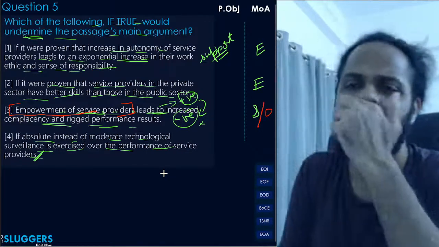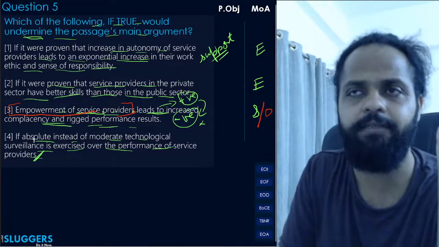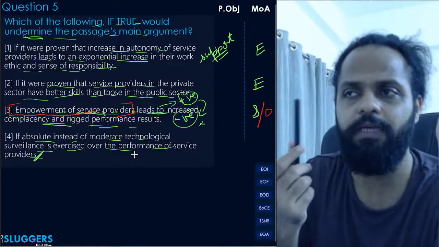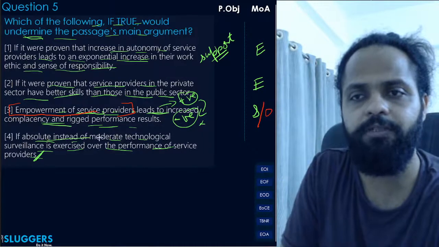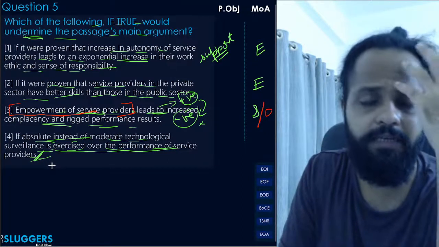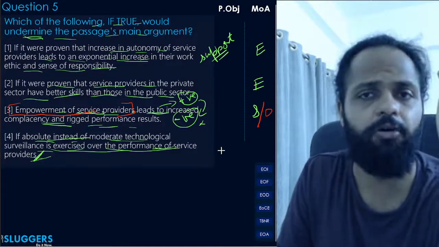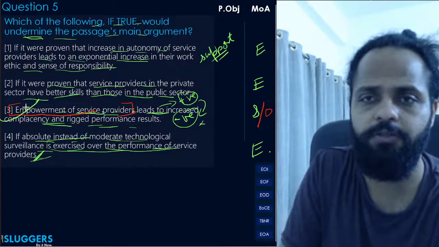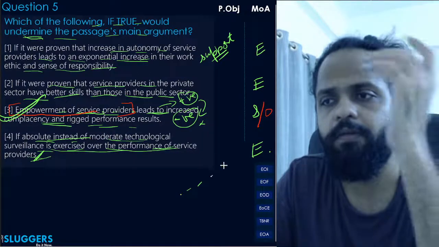Okay. And more importantly, the first point we noted here, this is in fact an incomplete idea. It simply says if this pen were not black in color. That's not a complete idea. You have to tell what happens then, right? So it says if absolute instead of moderate technological surveillance is exercised over the performance of service providers. It's an incomplete idea, and anyways in no way undermines the passage's main argument, or is even related to the passage's main argument. So eliminated with the capital E. Your correct answer here will thus be option C. Okay, moving ahead.